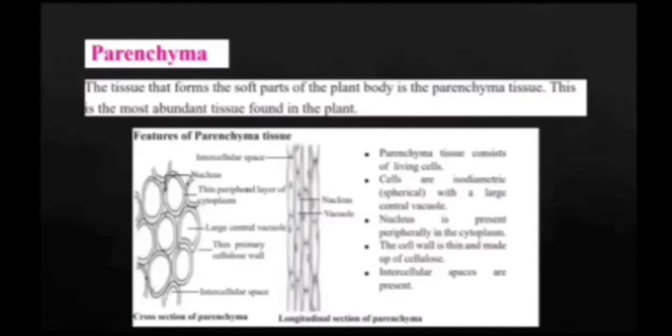The features of parenchyma tissue. You can see the picture, the cross-section of the parenchyma. Parenchyma tissue consists of living cells. Cells are isodiametric, spherical, with a large central vacuole. Isodiametric means it has the same dimension. All the cells in this tissue have the same dimension, and all the cells have a large central vacuole. The nucleus is present peripherally in the cytoplasm. The cell wall is thin and made up of cellulose. Intercellular spaces are present.